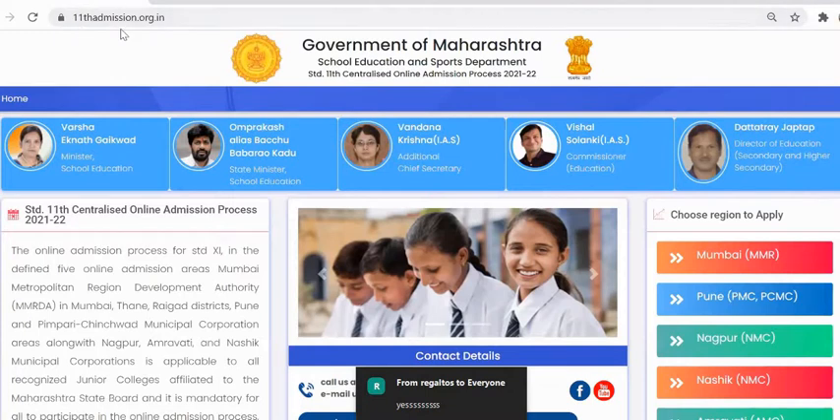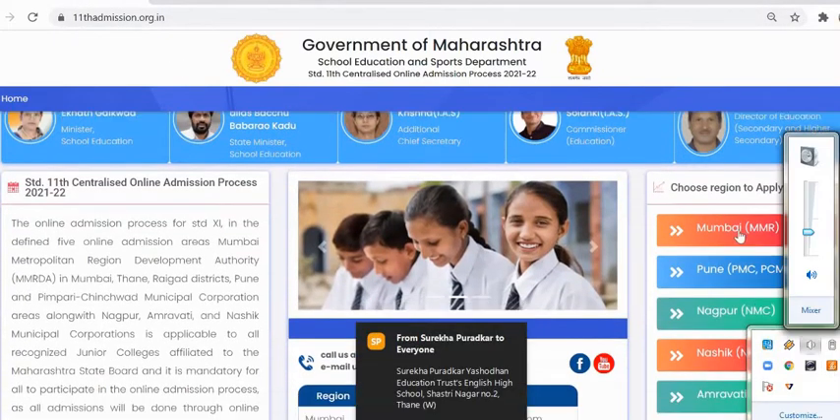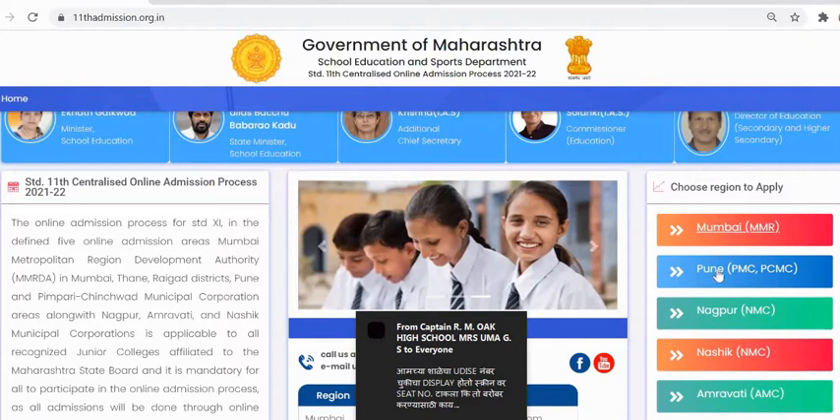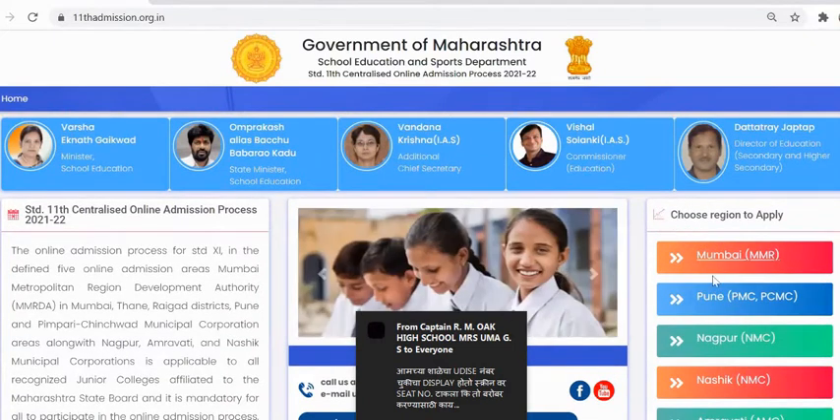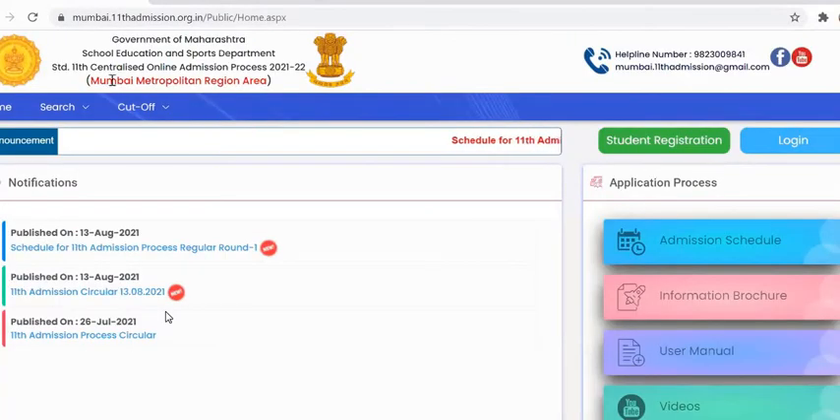The portal is 11thadmission.org.in, and this is the home page. From here you need to select the region you belong to for the admission process: Mumbai, Pune, Nagpur, Nashik or Amravati. Since you all are from Pune, I'm selecting Pune, Mumbai, and this is the home page for the Mumbai region.